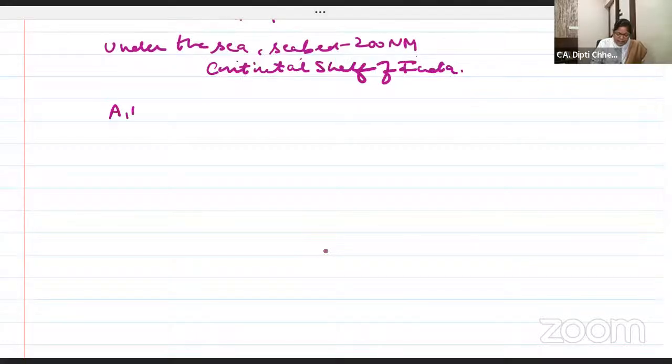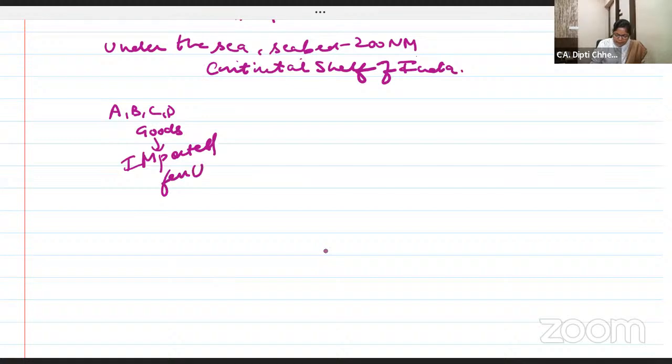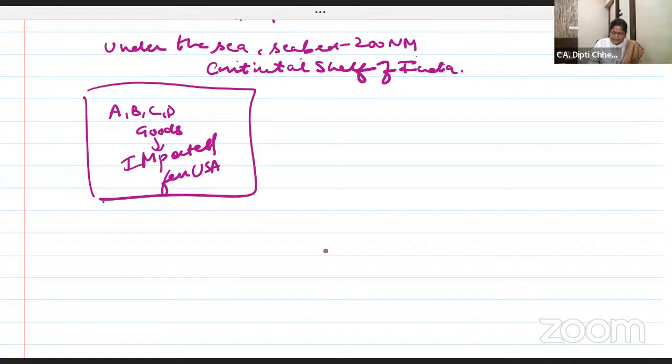Okay? Right. Let us make a diagram for this, because the same kind of question is asked. A, B, C and D. These goods are imported from America, USA.